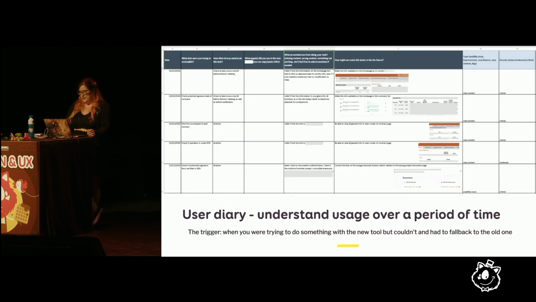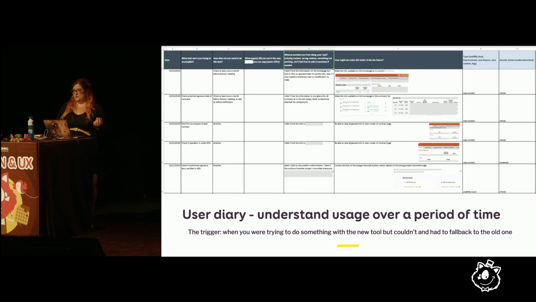One thing that is really cool when you have people working with you on a daily basis is you can do longer studies. So one thing we did is a user diary. Again, an Excel sheet, because bank. Once they had access to the beta version, we told them, you can use that for a month if you want. And whenever something is not working or you have some content missing, you can put a new line in the Excel sheet, and at the end of the month, we will collect them.